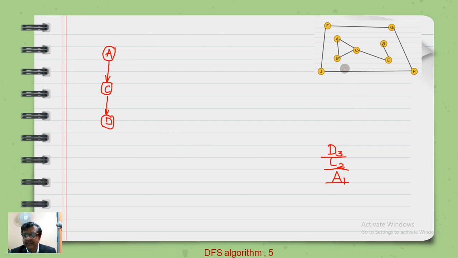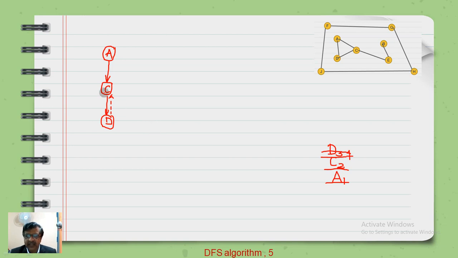Now it meets the dead end. So D is the dead end. It cannot find any other vertex. When it looks at A, it is already visited. When it looks at C, it is already visited. Therefore it will backtrack. It will go back. Before it goes back, D is removed. D is the first fellow to be pushed out of the stack.